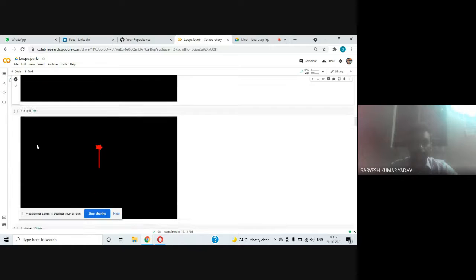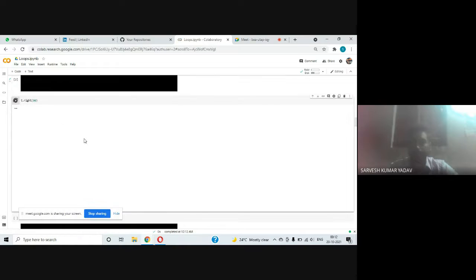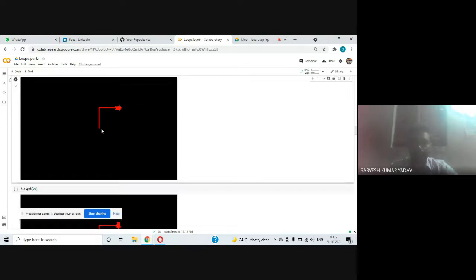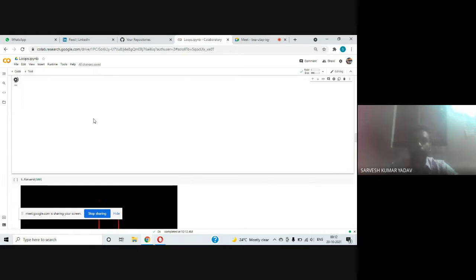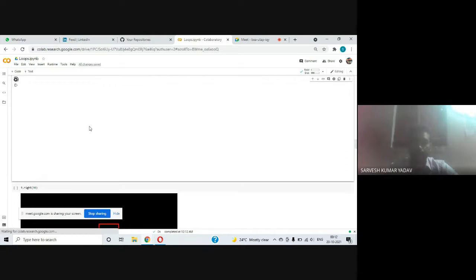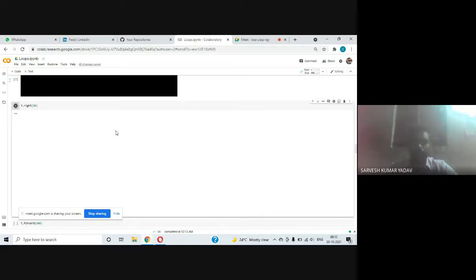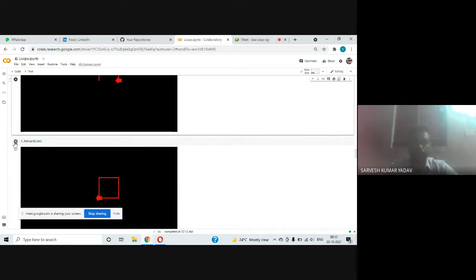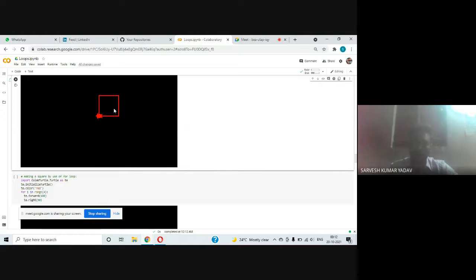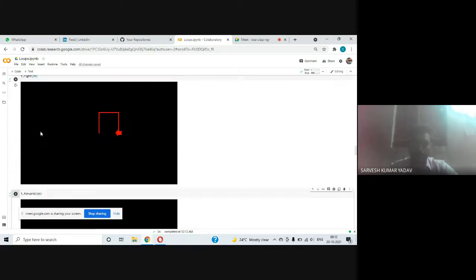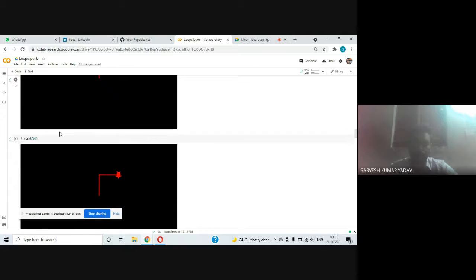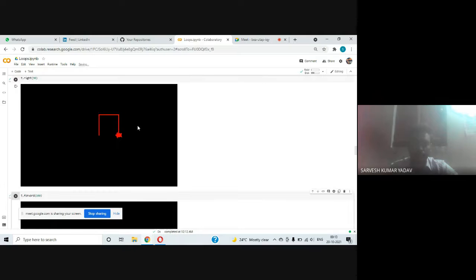Yeah. Again, we are taking a turn by 90 degrees. Okay, then again moving by 100 in the forward direction, then taking a turn of 90 degrees, again moving by 100, again taking a turn by 90 degrees, and then again moving by 100. Yeah, our square is formed. Okay, I hope you got it. You can just write down these lines of code and you can form the square with the help of this turtle library.